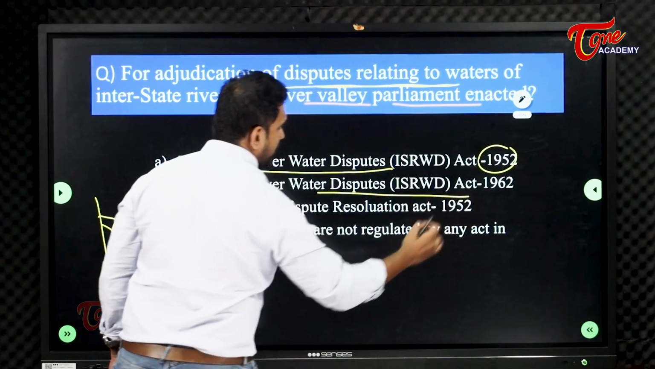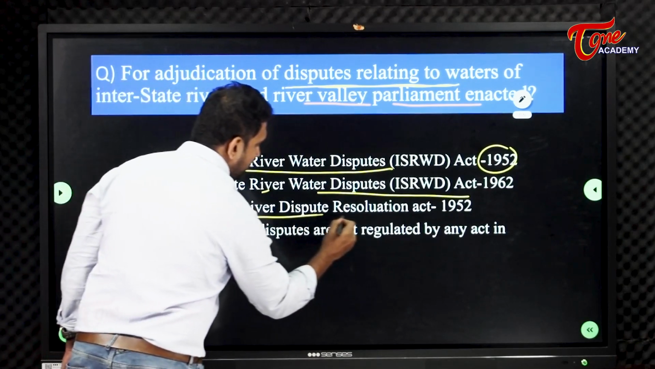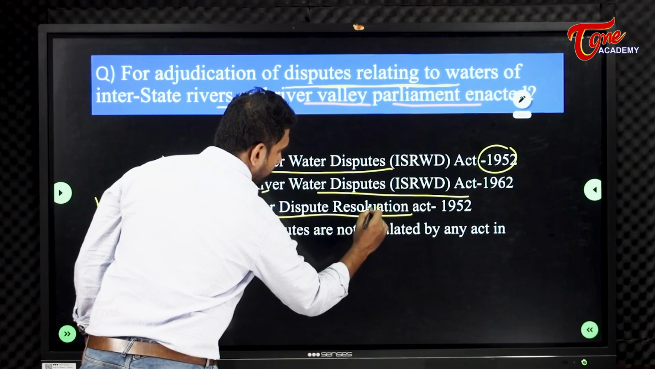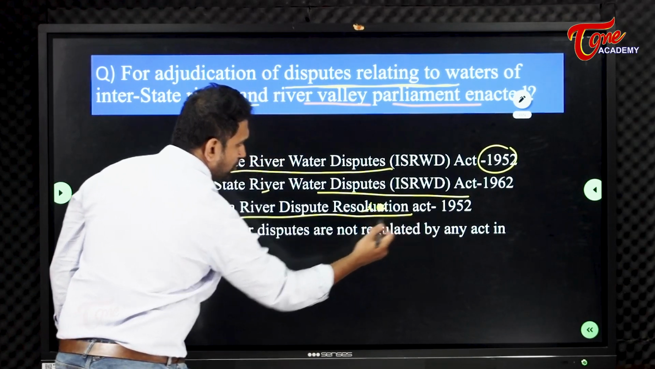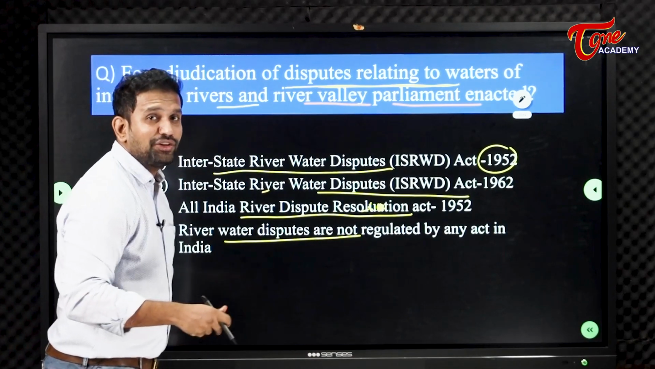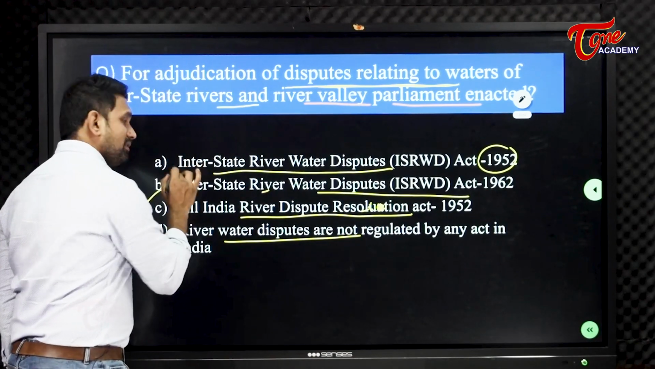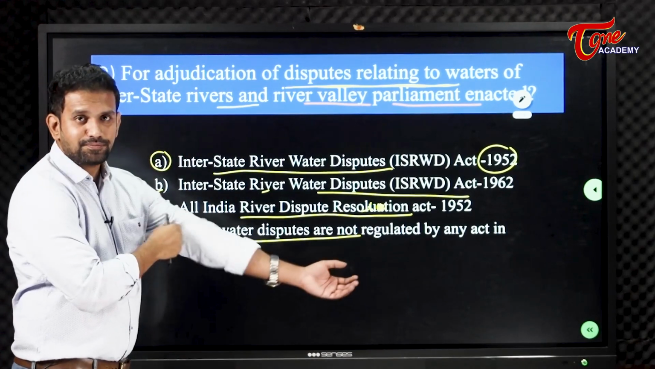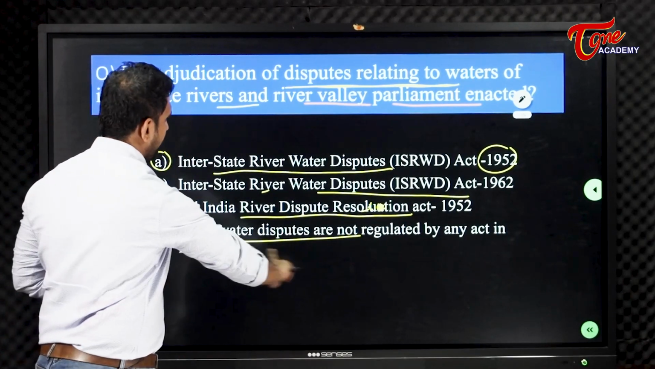Interstate River Water Dispute Act 1962, All India River Dispute Resolution Act 1952, or river water disputes are not regulated by any act. What is your answer? The answer is A. Okay, fine.